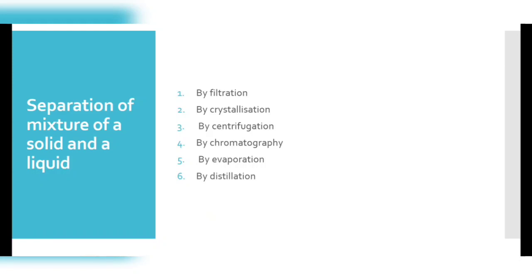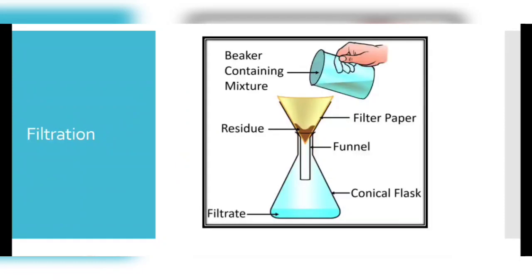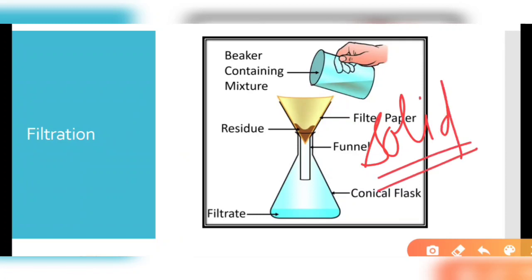Now the next part is the separation of a mixture of a solid and a liquid. When a solid and a liquid are mixed together, they may or may not form a solution, so how will we separate them? Firstly, by the filtration process. If the solid particles are not able to dissolve properly, we can easily separate them by filtration, or by the sedimentation and decantation process.